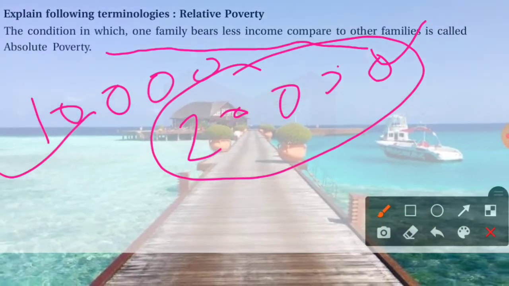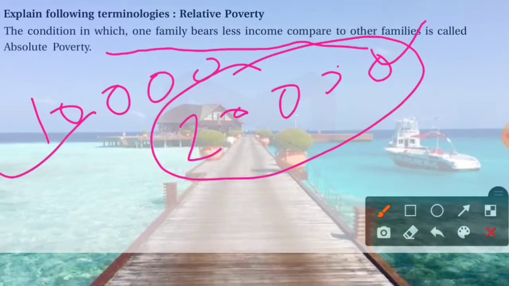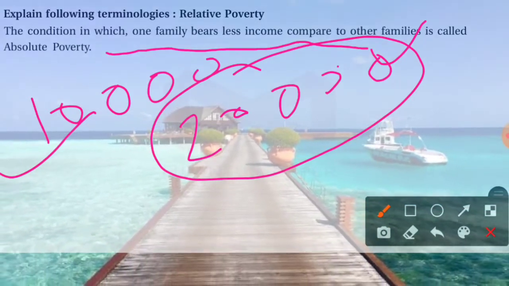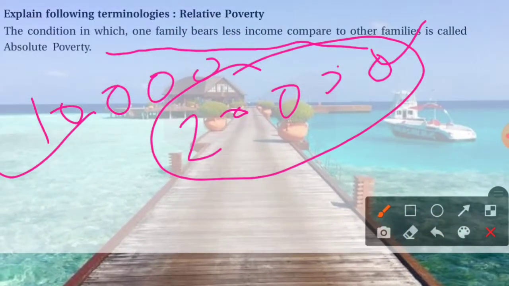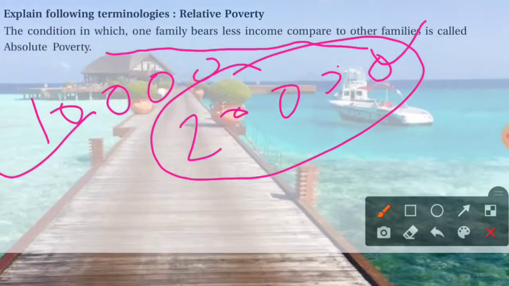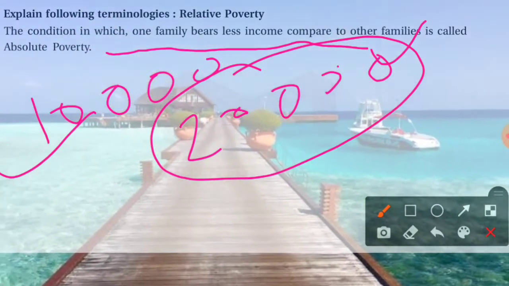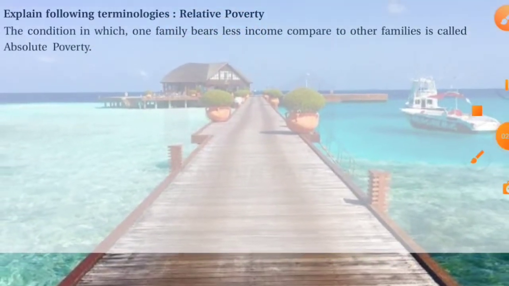rupees per month. The relative poverty concept we can find in developed countries like the USA or some countries of Europe, Australia, etc. On the other hand, absolute poverty is the concept we find in developing countries like India and others.